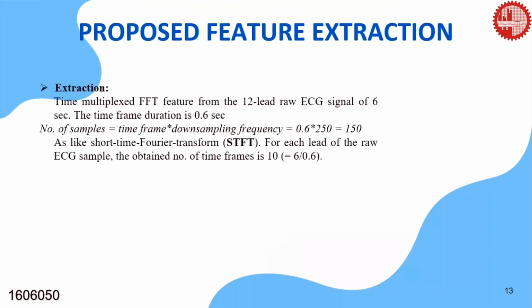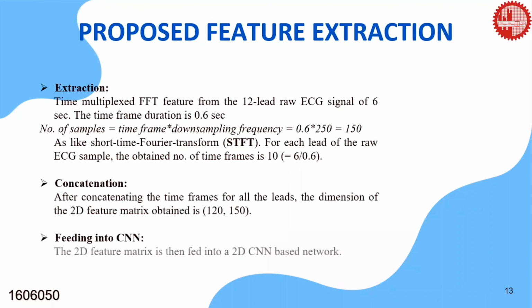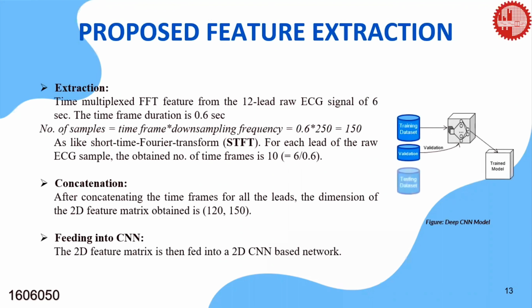Here, this is our proposed feature, where we adopted the FFT method to extract frequency domain features called the time multiplexed FFT feature, or shortly TMFFT, which is modified by us. For each 6-second 12-lead ECG sample, we extracted the TMFFT feature. Firstly, we divided the sample into time frames with a duration of 0.6 seconds each.